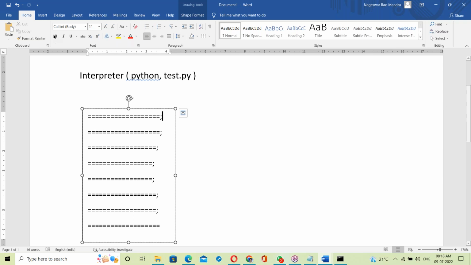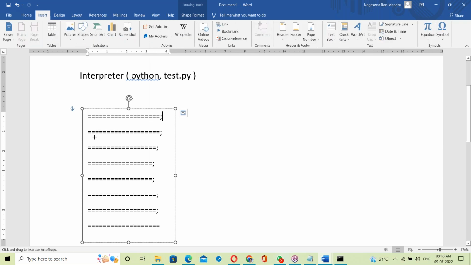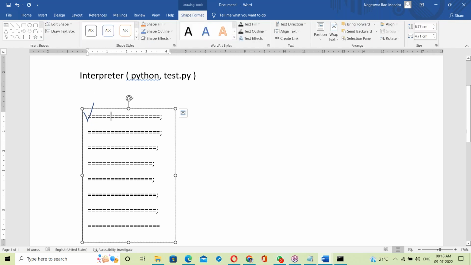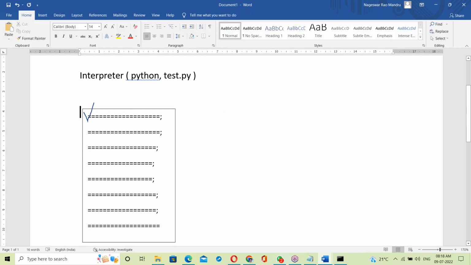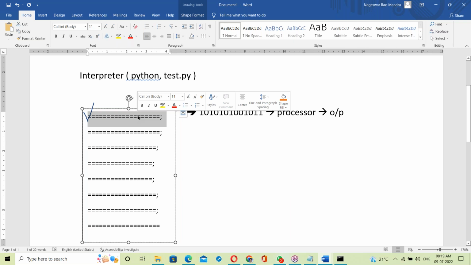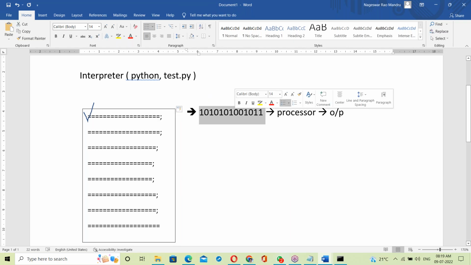See, the interpreter first of all checks the first statement. Suppose the first statement is correct. The interpreter converts this statement into binary codes, zeros and ones format. The binary code is given to the processor, so the processor generates output.